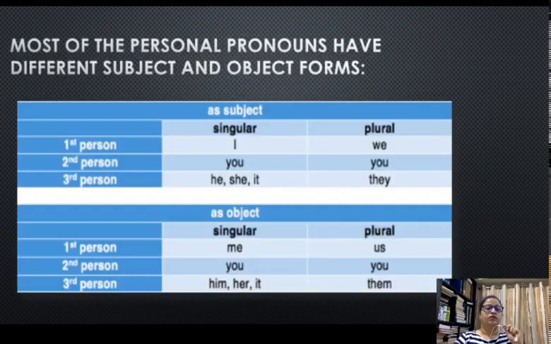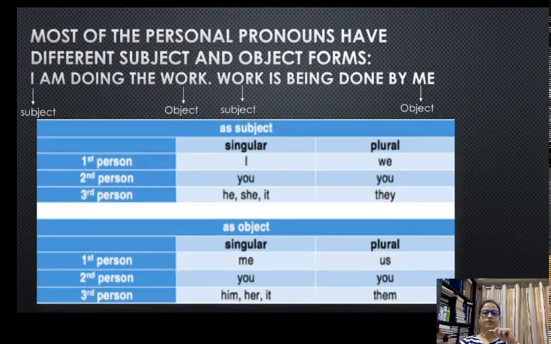Now back to this chart, subject and object. This is something that you have to understand very, very distinctly. Okay, now this is a very, very important thing that you have to keep in mind. Pronouns have got subject as well as object forms. They are singular as well as plural in form, right? So unlike noun, which has no different subject and object form, pronouns have different subject and object forms as well as different numbers, plural as well as singular, especially personal pronouns.